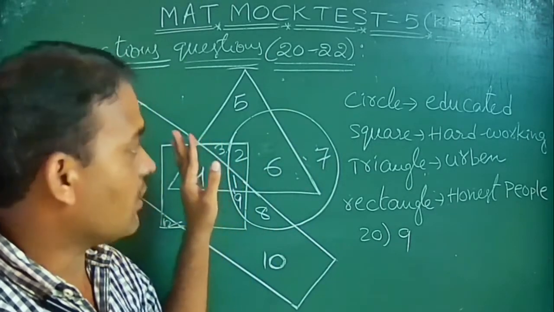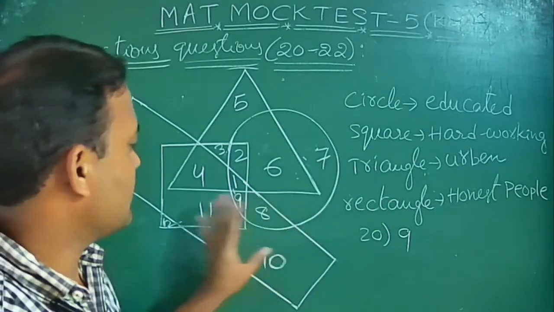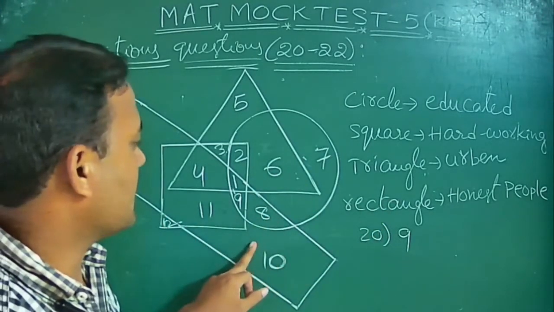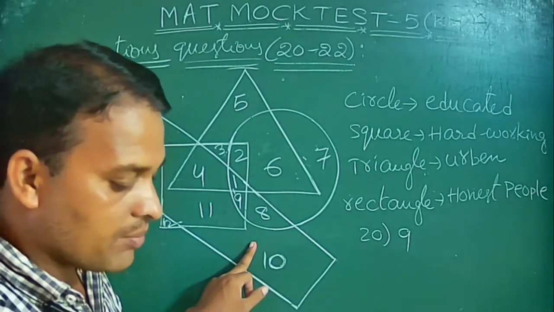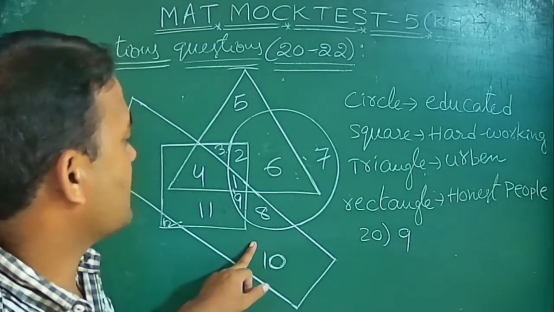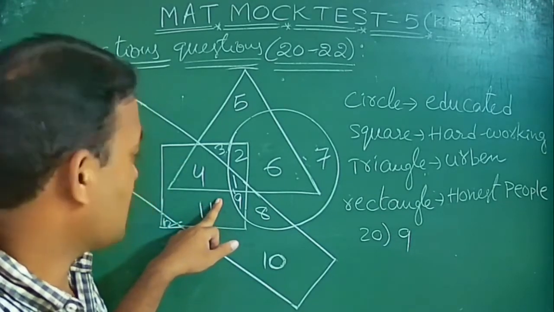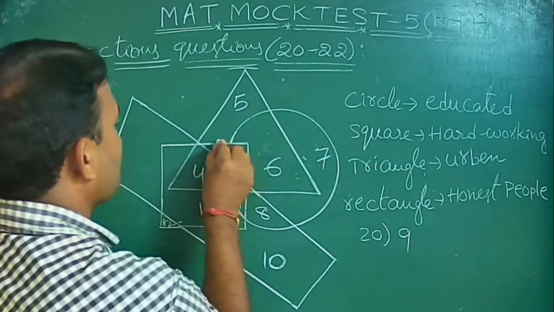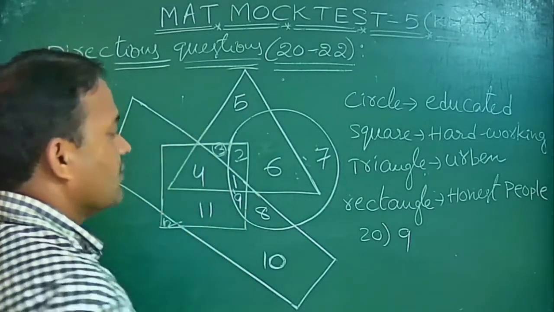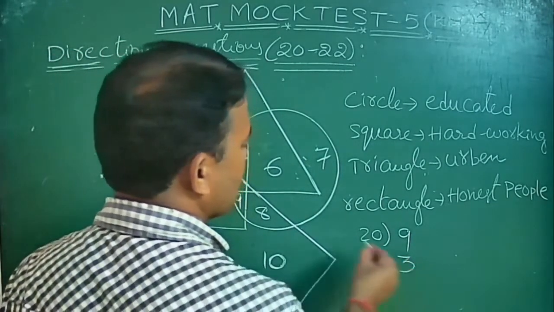Next, dishonest: honest means rectangle, so except the rectangle. Remove the circle and rectangle. Next, urban. Who are urban? Urban is the triangle only. Representation is only 3. So that's why the 21st one is 3.